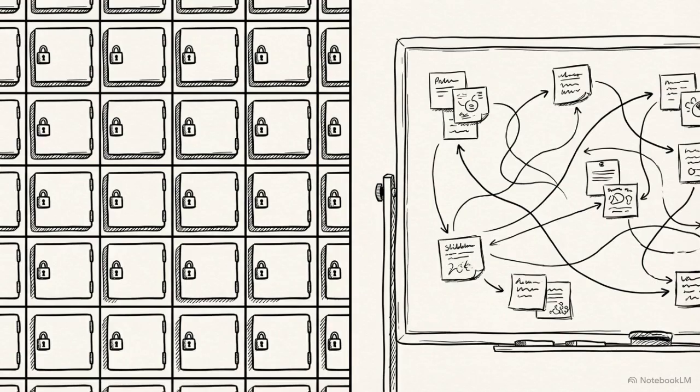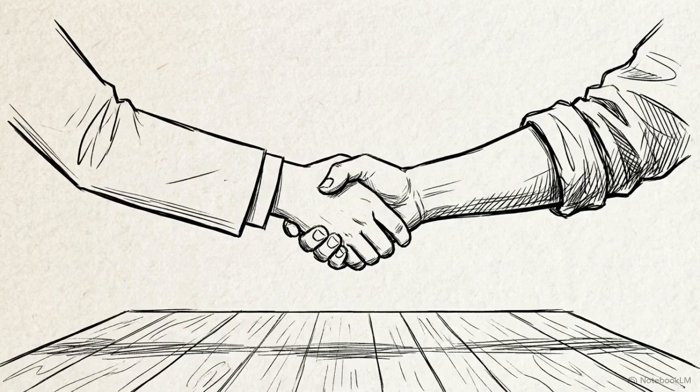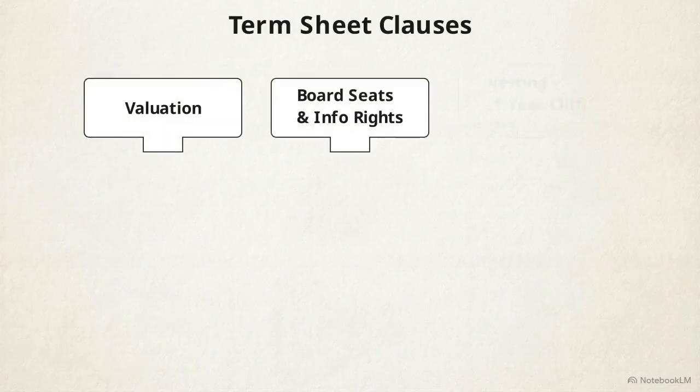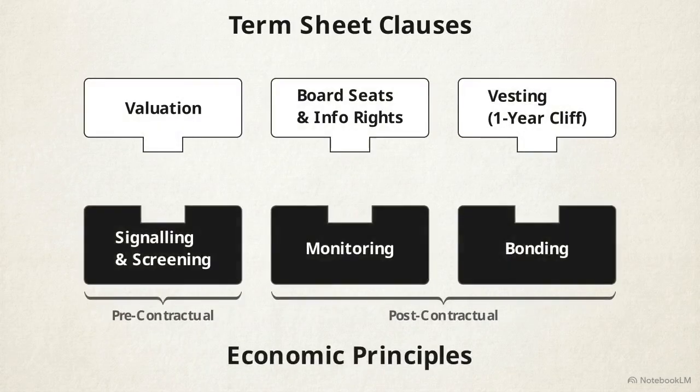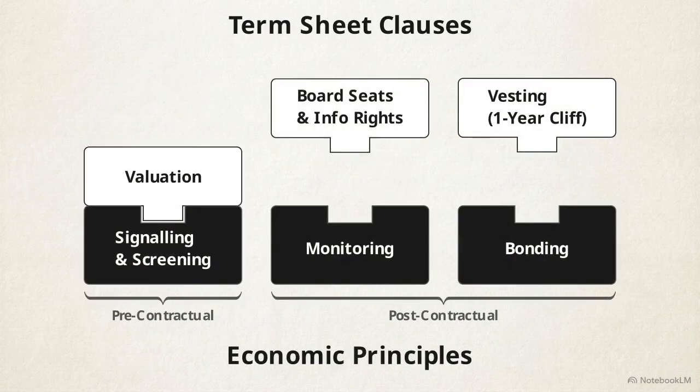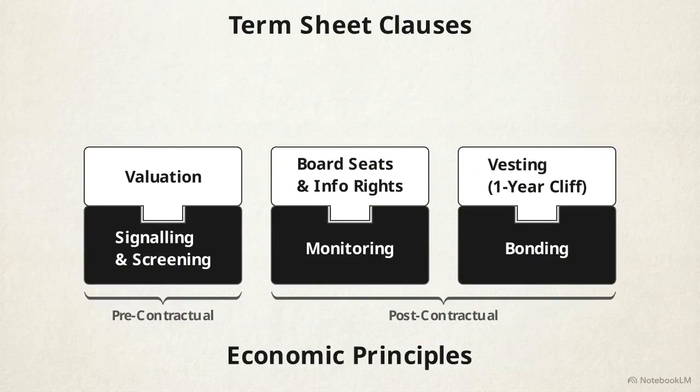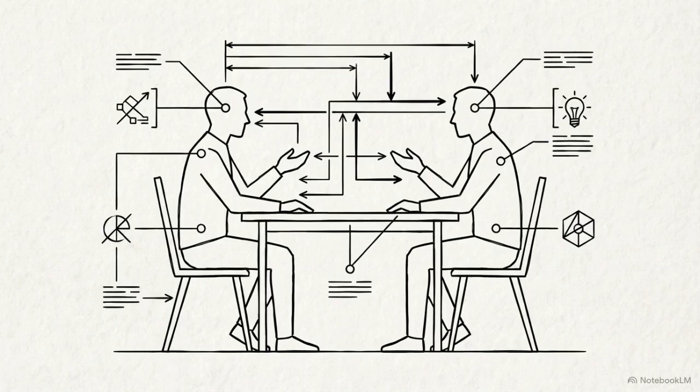The term sheet provides the rigid rules for equity and control, while the broader operating agreement uses principles to allow for creative problem-solving and innovation. The components of a term sheet, valuation, board seats, and vesting, function as the physical implementation of signaling, screening, monitoring, and bonding. Ultimately, a term sheet is an economic blueprint designed to manage the friction of asymmetric information and misaligned incentives.